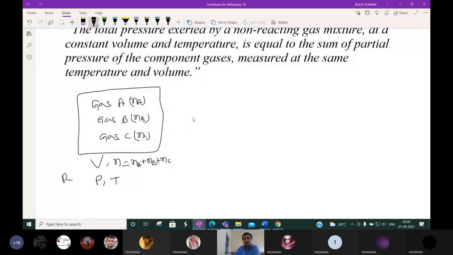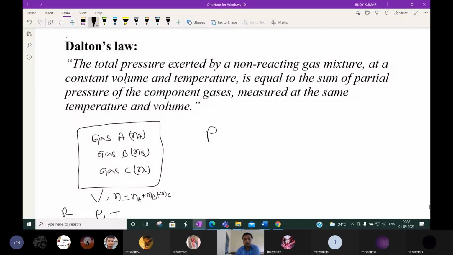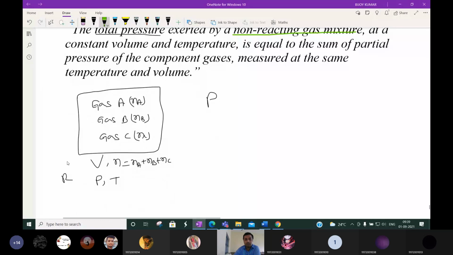Then it is asked, what is the total pressure exerted by the non-reacting gas mixture? Suppose these gases A, B and C are not reacting with each other, at a constant volume and temperature. Suppose the volume is constant and temperature is constant. We have to calculate the pressure. What is the pressure of the gas?